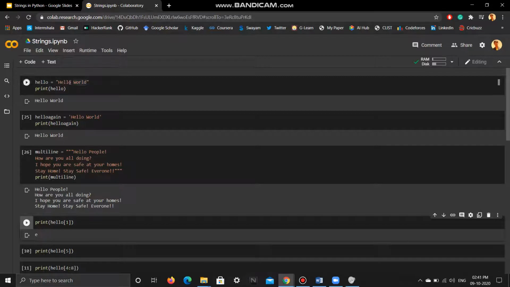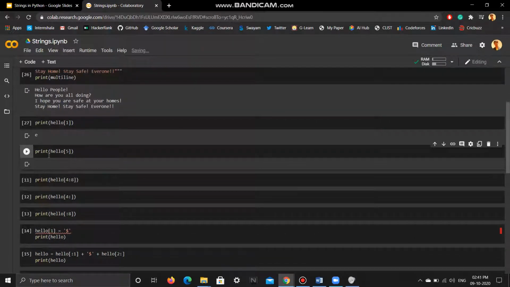And as I told you, a space also takes an index. So since my index for the space is 5, if I execute this, I'll get nothing in the output because space can't be printed obviously, and even if it is printed we can't see it. Alright, so this is how we can access each and every value of a string using its index.